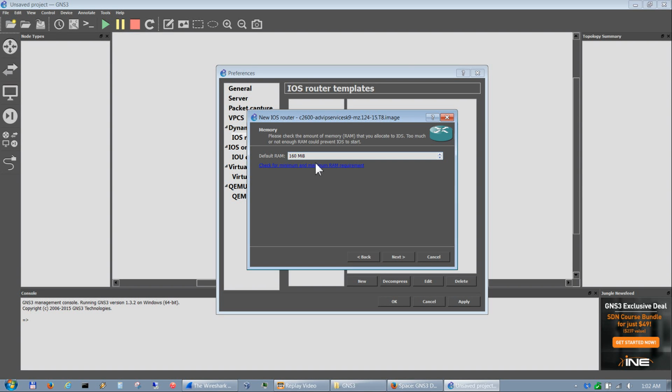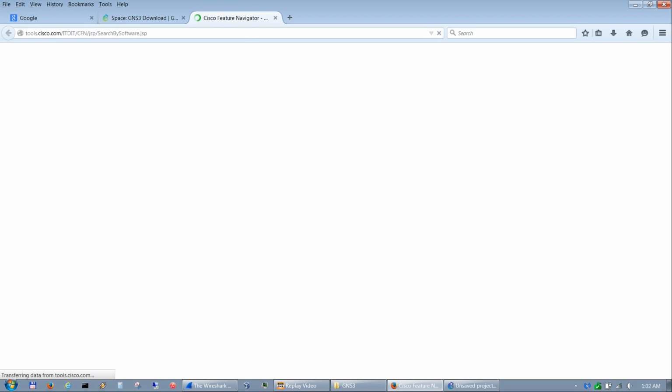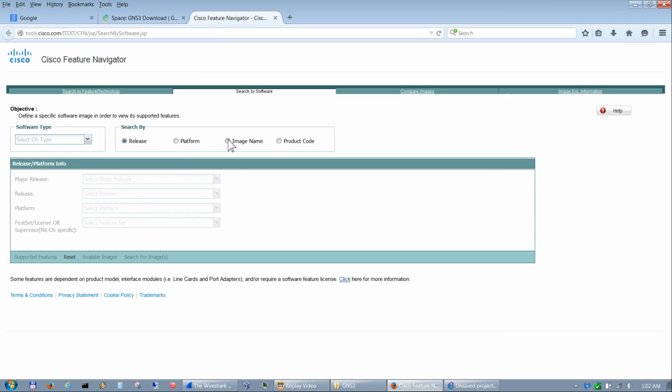If you're not sure if this is the correct RAM, or you want to make sure it is the correct RAM, if you click right here, it'll open up this Cisco Feature Navigator. Once you're in there, you click image name, and then you paste in the image name as it shows right here, but instead of .image, you want to make sure it says .bin.